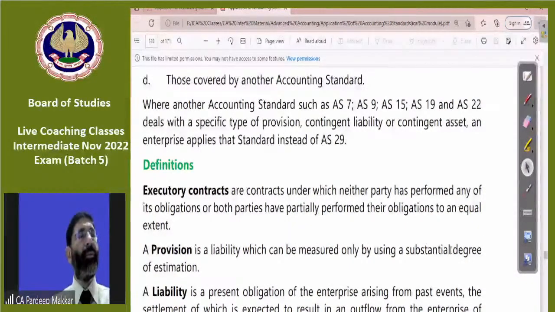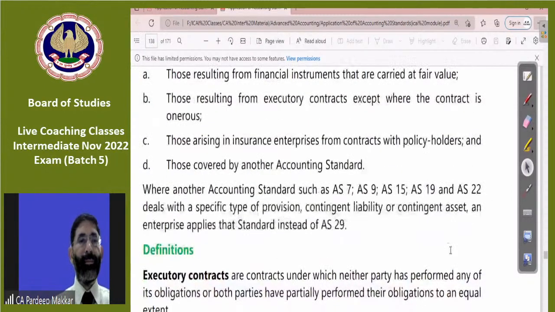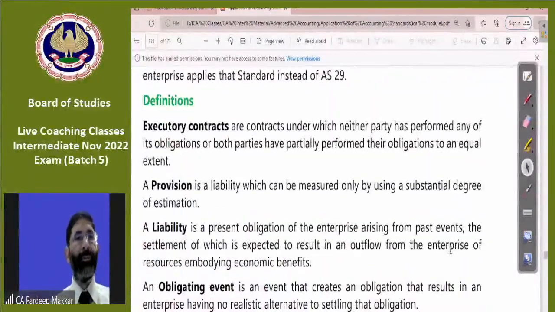Harsh, maybe I have entertained your query. I have already mentioned that AS 29 also applies to accounting for provisions and contingent liabilities. This was not given in the definition. This has been mentioned in the scope. Now let us go to the definitions.